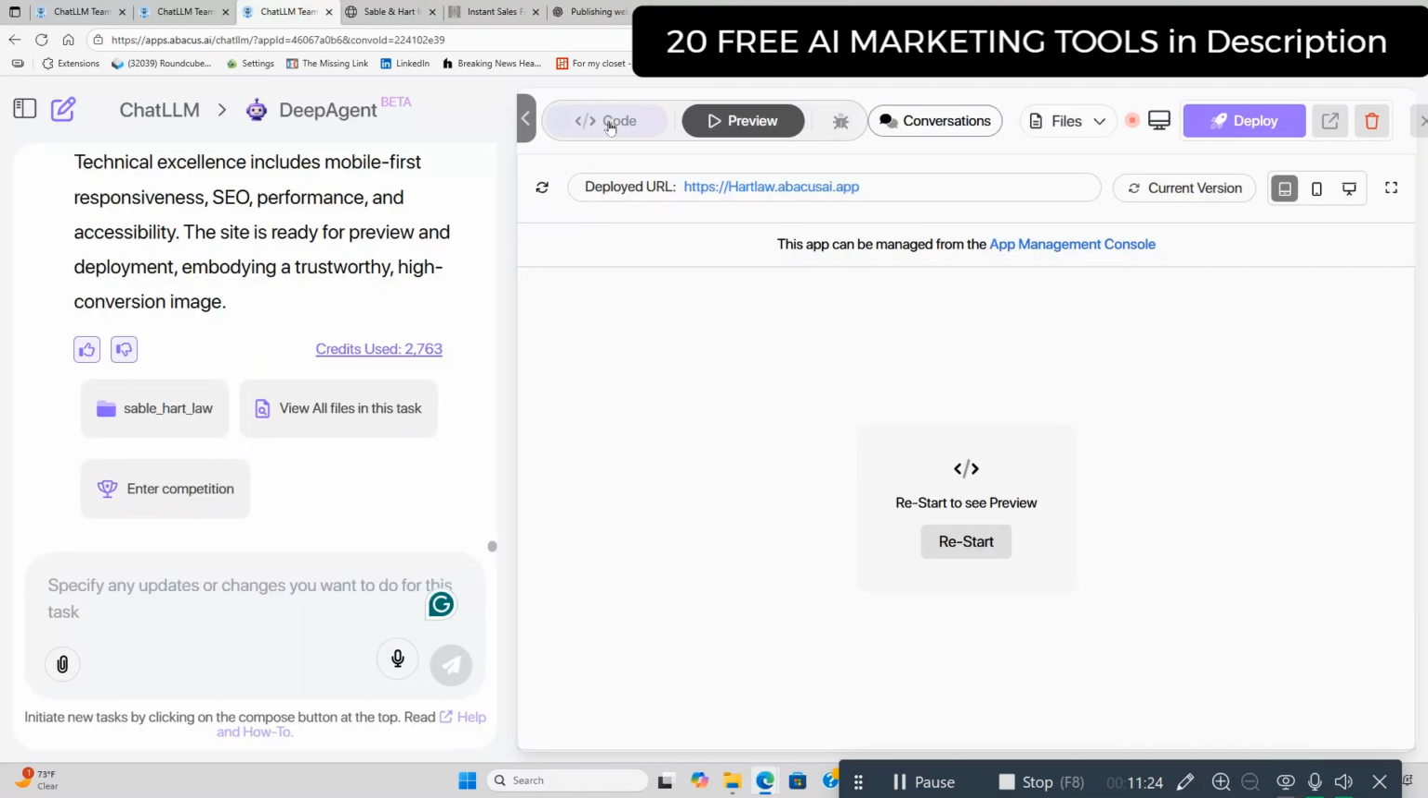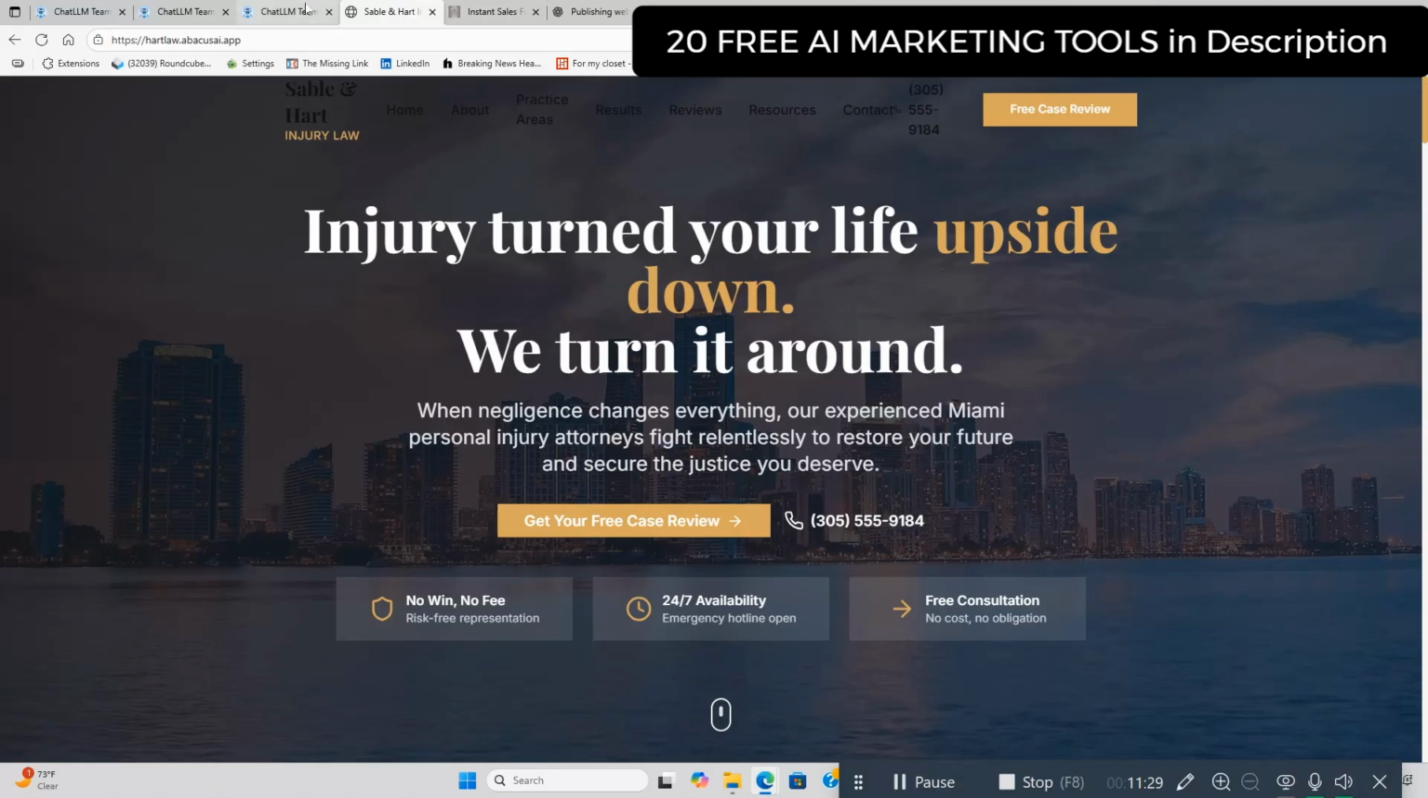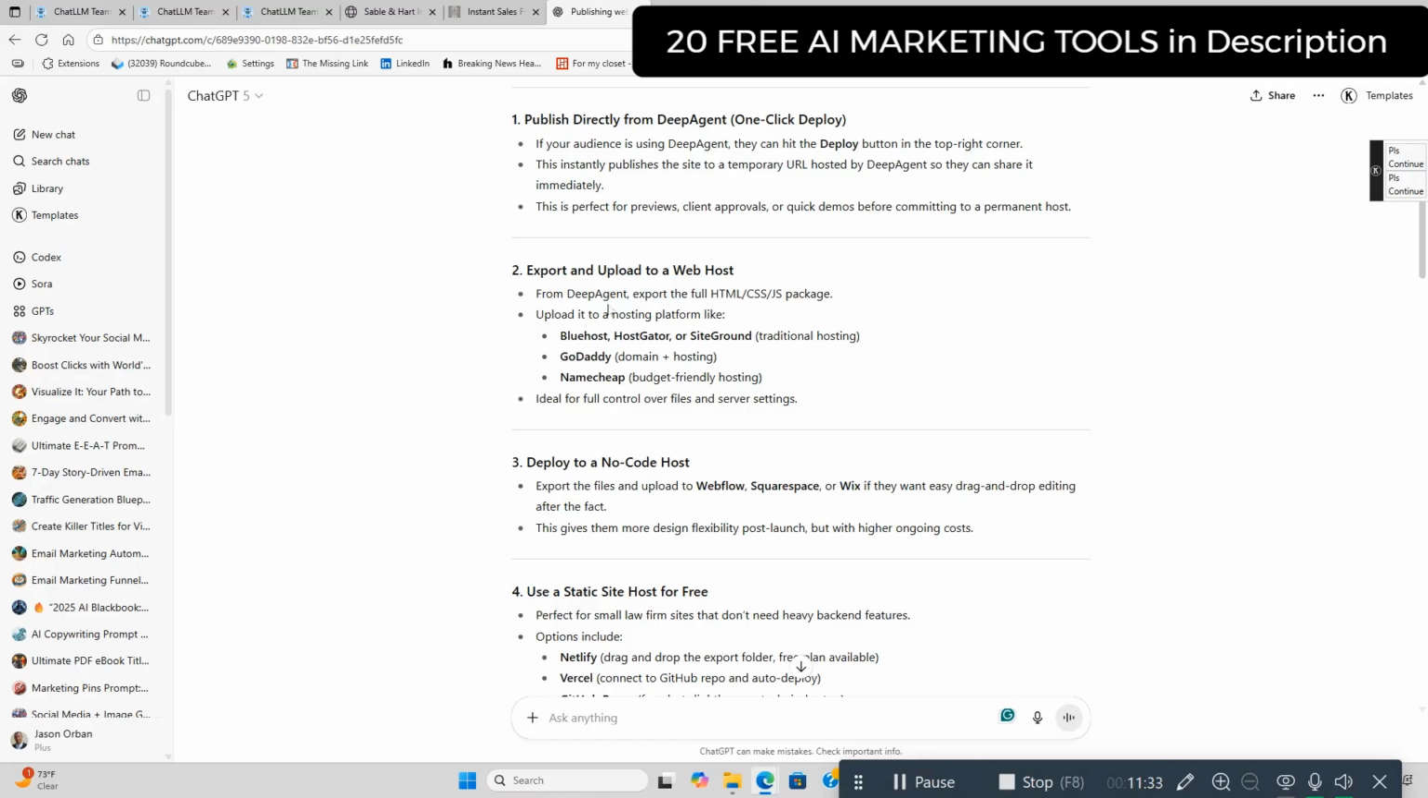That's the code. And you can always ask for that too. But you just code, copy it, and you're good to go on that. So export and upload to a web host. From DeepAgent, export the full HTML, CSS, JS package. Upload it to a hosting platform, whoever you want to use.